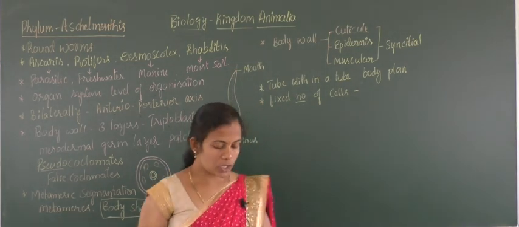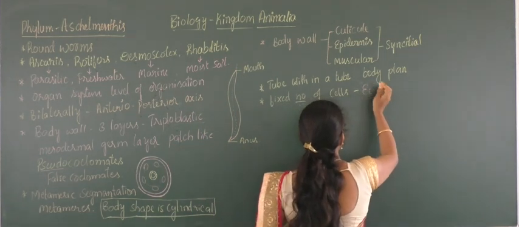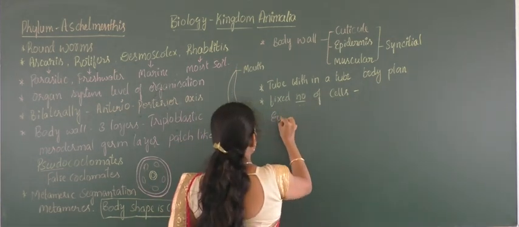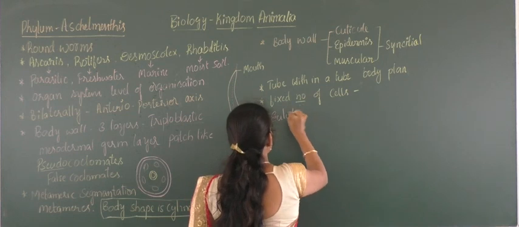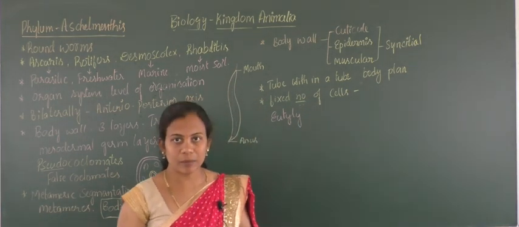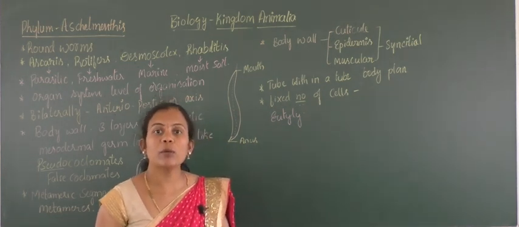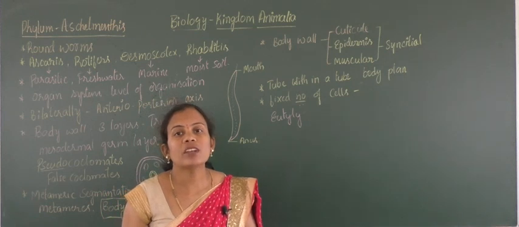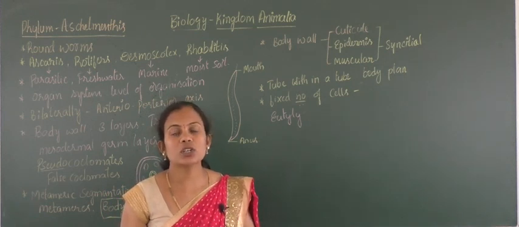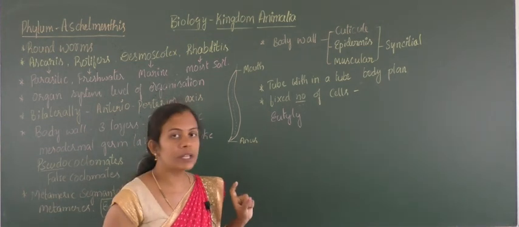The word is eutely. It refers to a special property of Aschelminthes, where the organism possesses the same number of cells till the completion of its alimentary canal structure formation. That type of condition is called eutely.